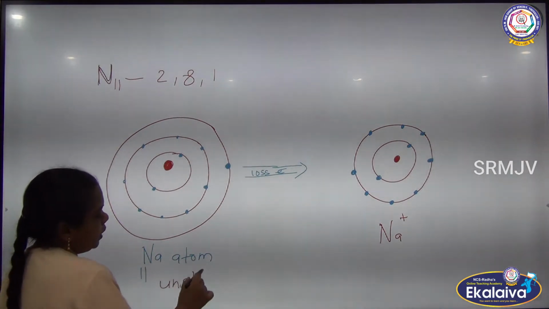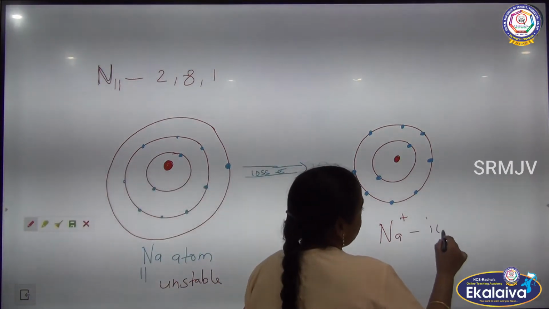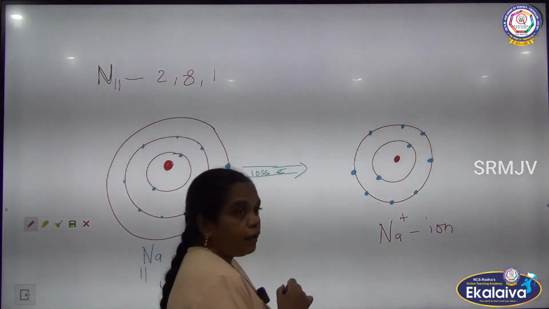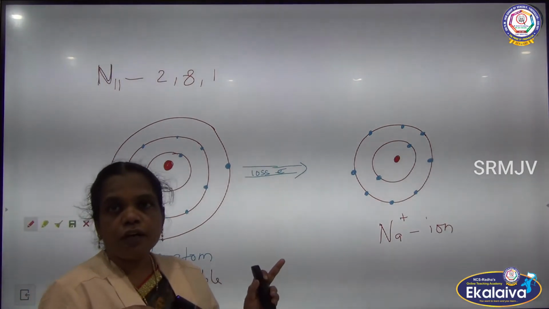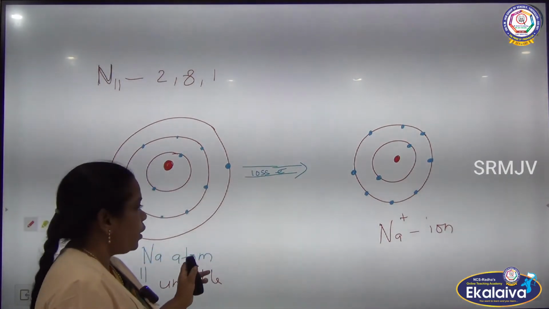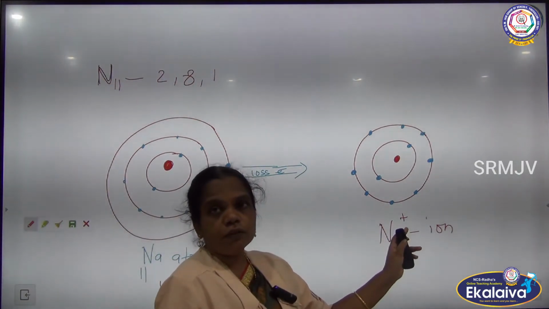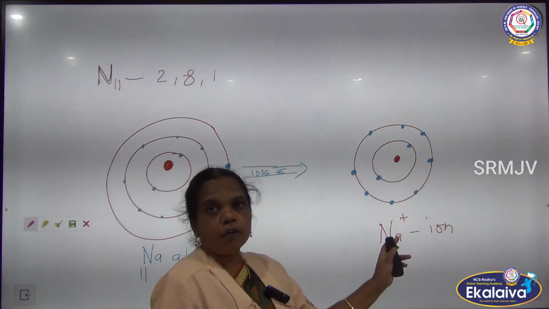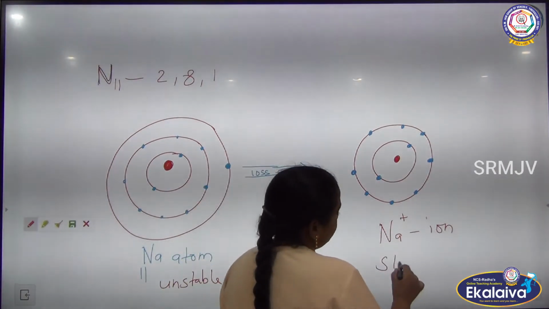So this one is unstable. The atom is neutral because the positive charge is balanced by the negative charge. The sodium ion, this one is called what? Ion. By losing one electron, it becomes a positive charge particle called what? Cation, and it is stable.